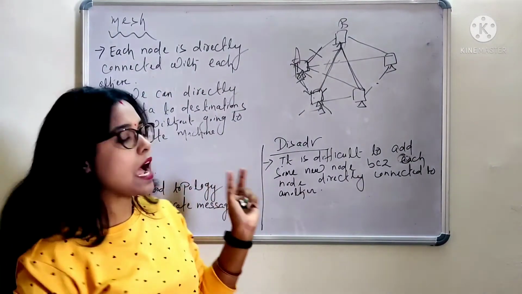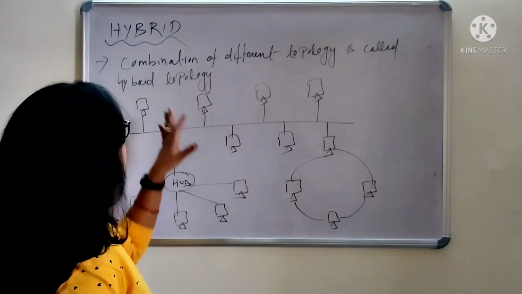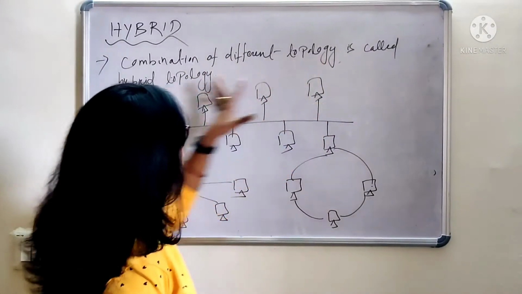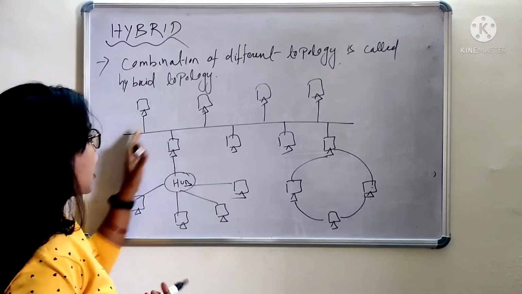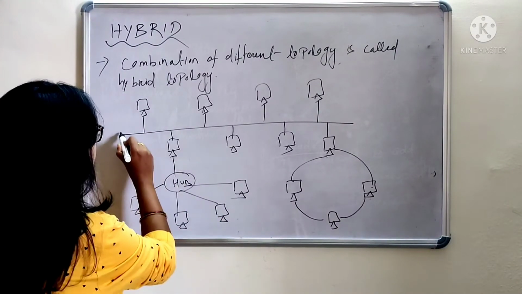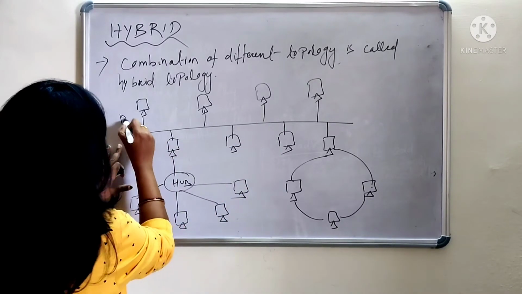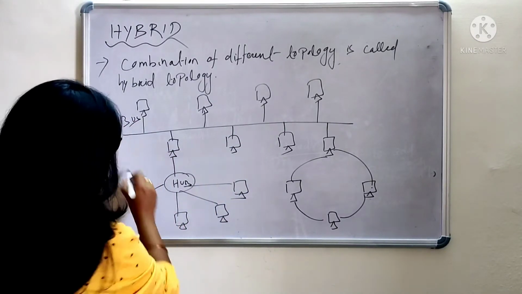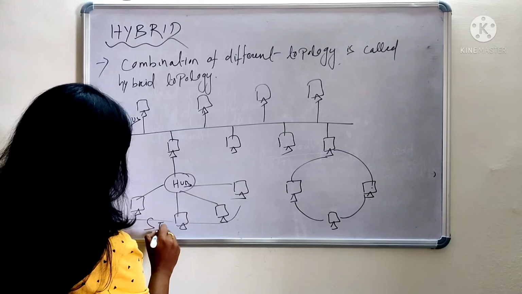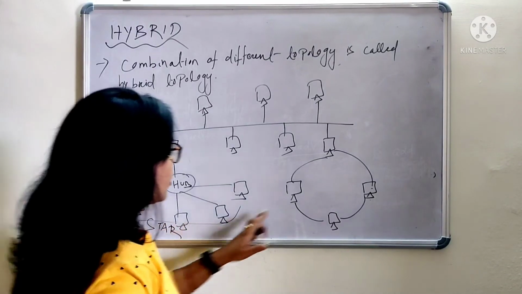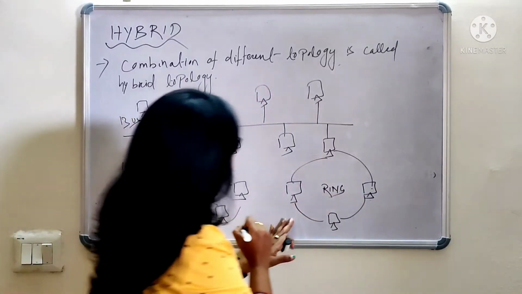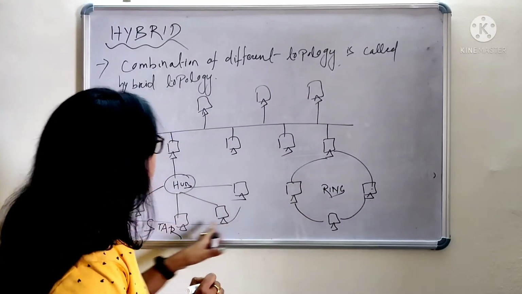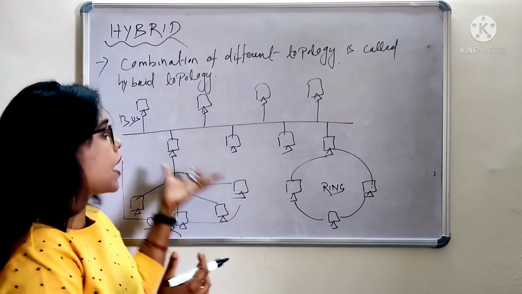Our last concept is hybrid topology. Hybrid topology, a combination of different topologies, is called hybrid topology. As you can see here, I have drawn a diagram. What kind of topology is this? This is bus topology. What kind of topology is this? This is star topology. And what kind of topology is this? This is ring topology. So a combination of these three topologies will be the result, a hybrid topology.